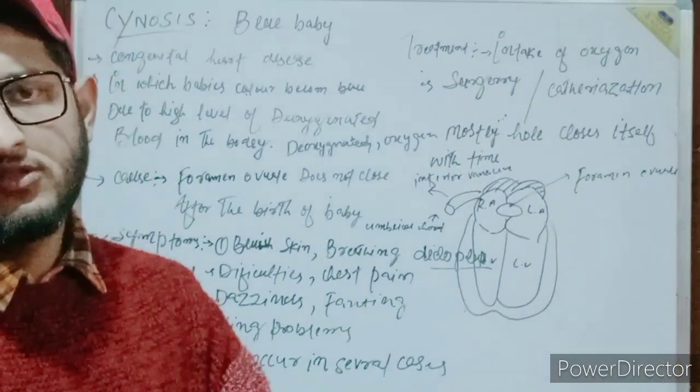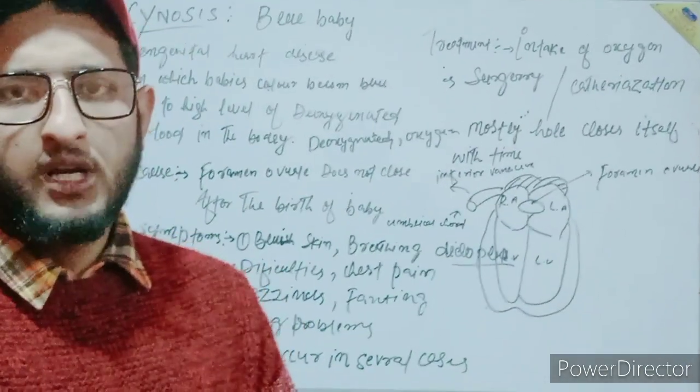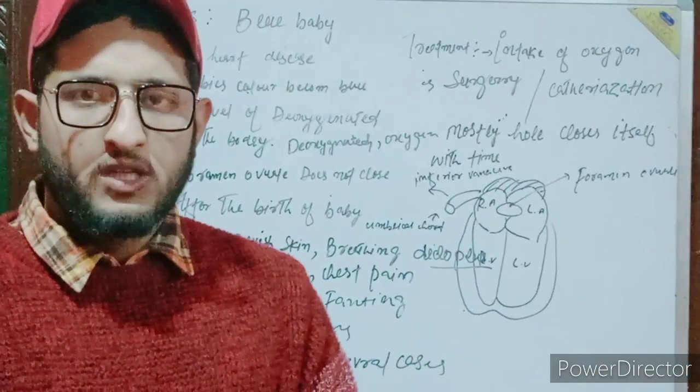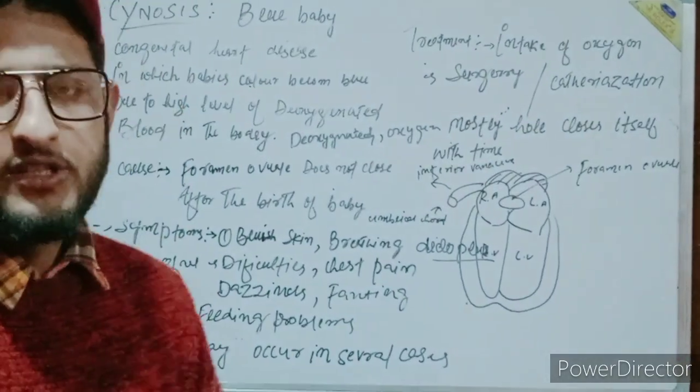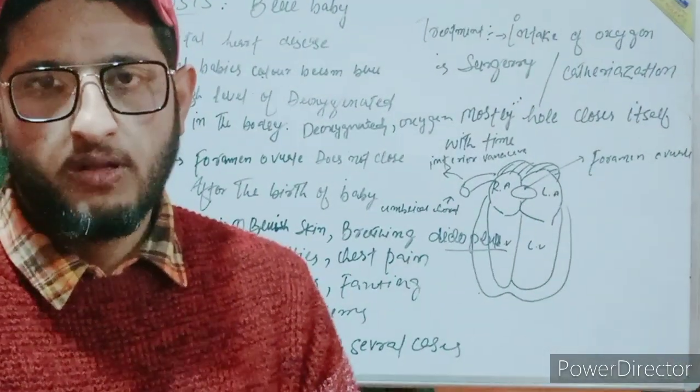So what is the cause behind this disease? How does the level of deoxygenated blood increase when the baby is born? The cause behind this disease is that the foramen ovale does not close after the birth of an individual.